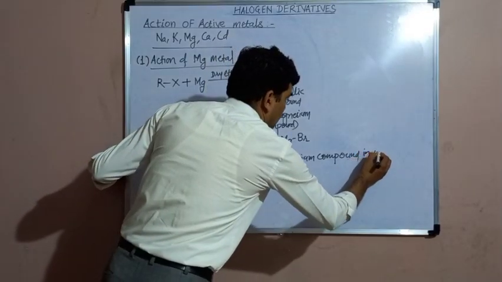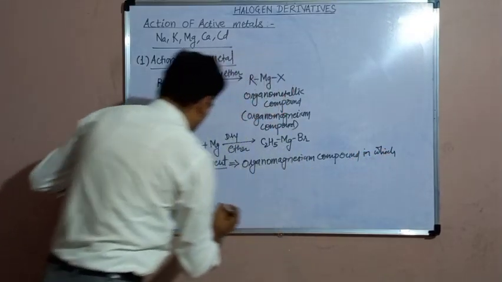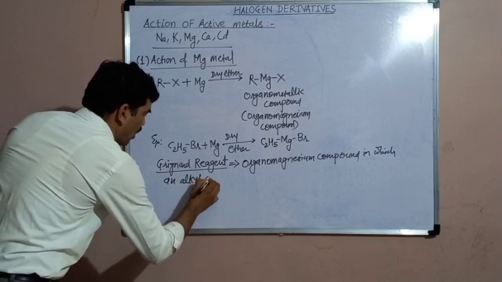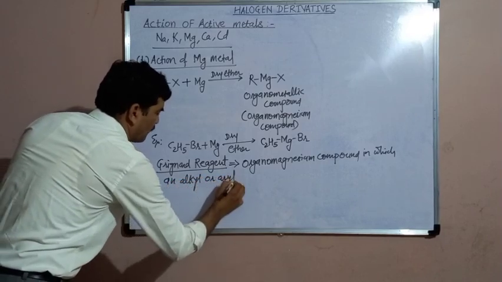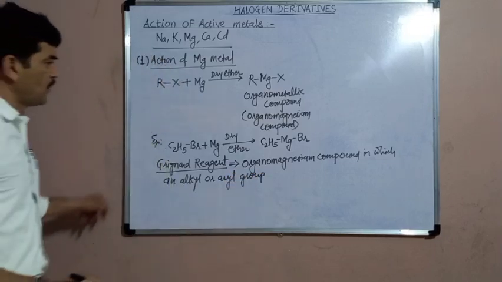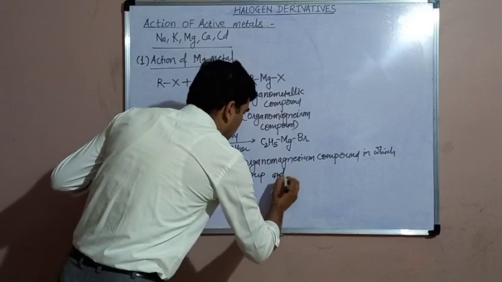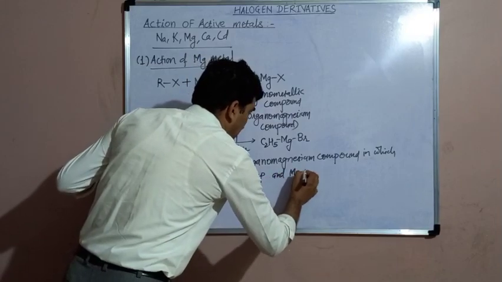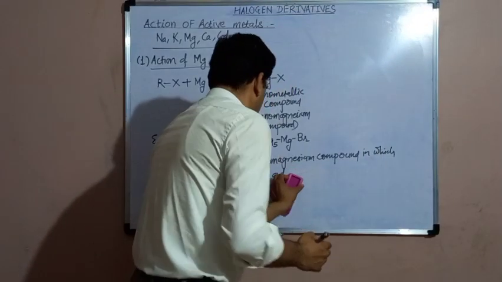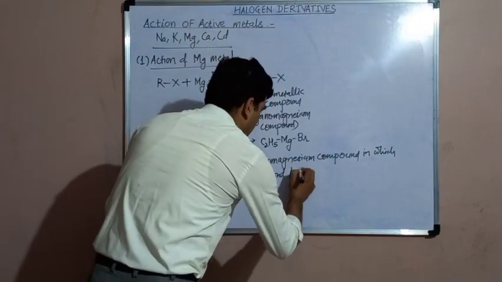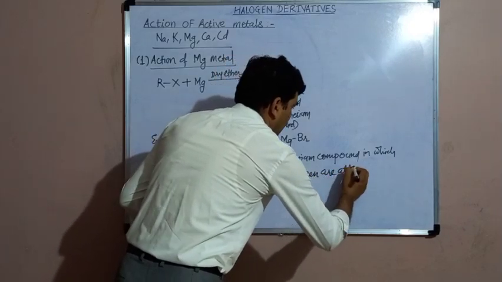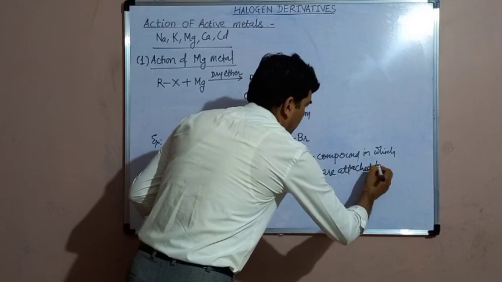In which an alkyl group or aryl group, it may be aryl group also, and a halogen atom are attached to the magnesium metal.